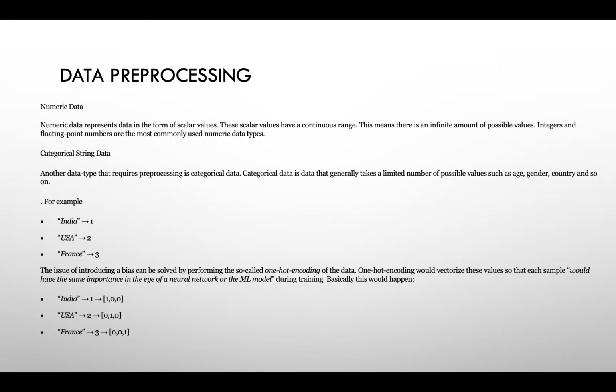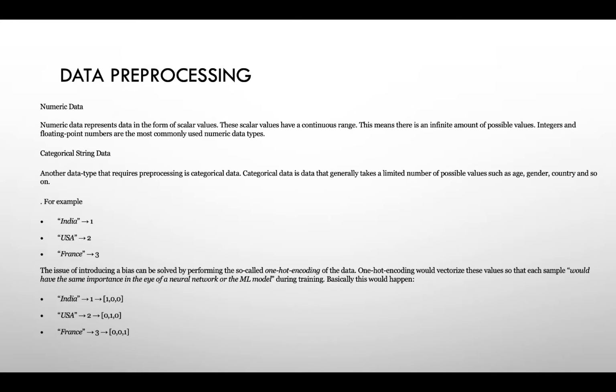Categorical string data. Another data type that requires pre-processing is categorical data. Categorical data is the data that generally takes a limited number of possible values such as age, gender, country, and so on. Usually you encounter categorical data as a string data type in your data set. Some examples would be country, age, gender, job. Take a feature country as an example. This feature could contain string values like different countries like India, USA, France, Japan, Germany, etc.